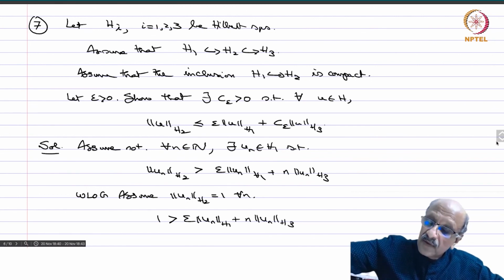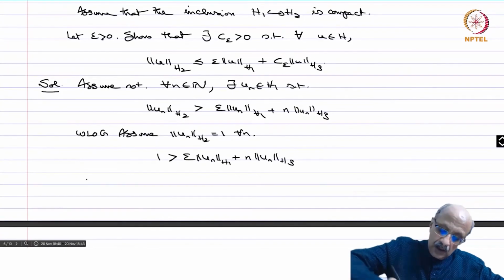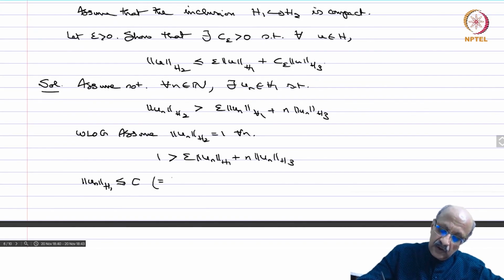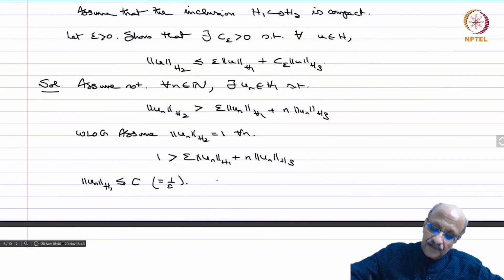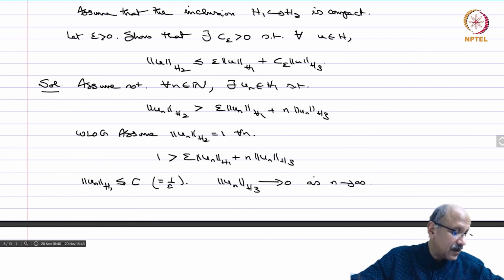So this says that norm un in H1 is less than or equal to some constant, which is 1 by epsilon, and norm un in H3 is less than 1 by n, so this goes to 0 as n tends to infinity.